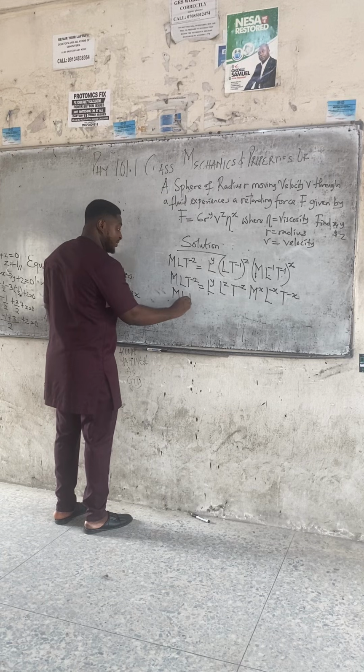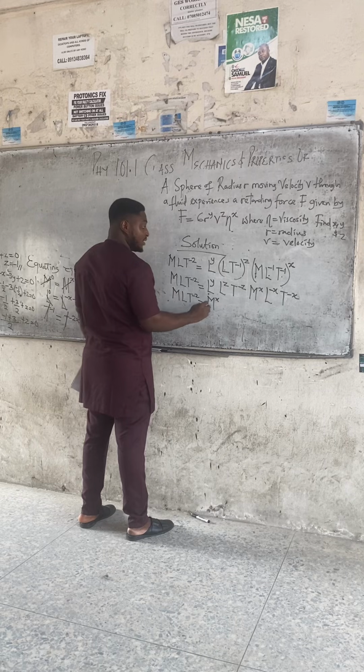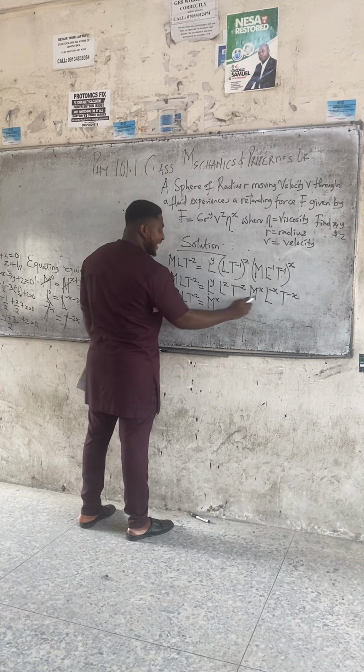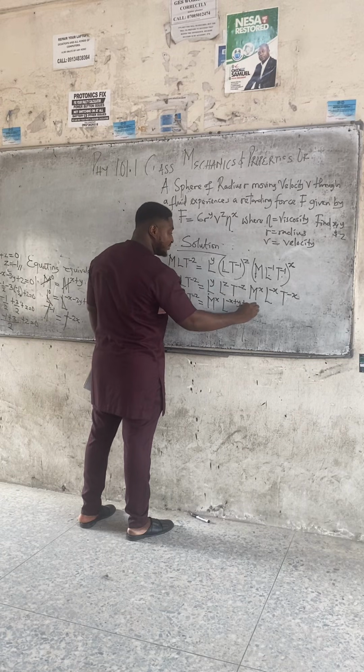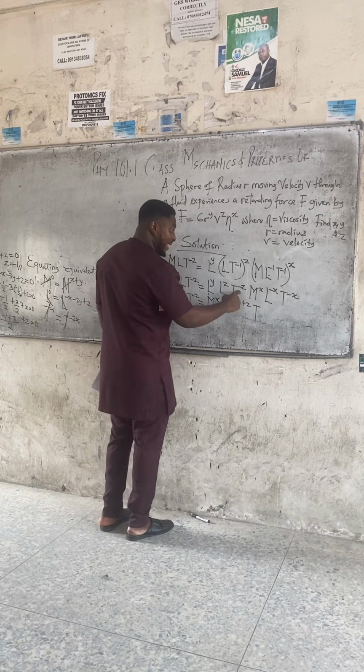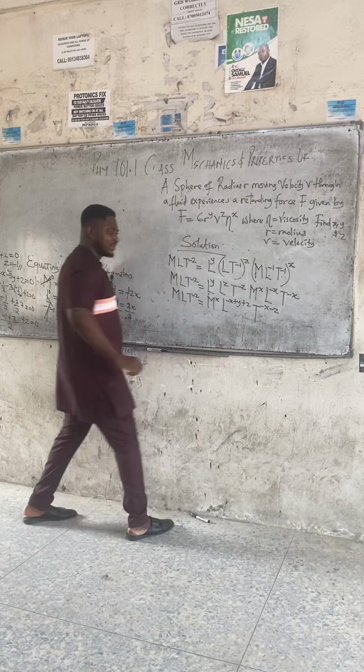This M L T minus 2 equals M raised to power X first. Where are all my L's? L, L, L. Add them together. L minus X plus Y plus Z. Pick one T and add up the power. Minus X minus Z.